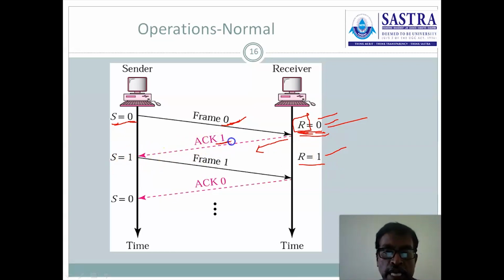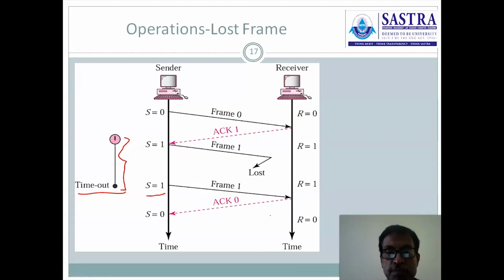Once ACK 1 is received here, the variable S is reset to the next sequence number, S equal to 1, because the sender is receiving a positive acknowledgement. The acknowledgement number is the same number available in S, incremented by 1. Once the sender receives the positive acknowledgement, then frame 1 is transmitted, and so on. In this way, the system behaves in the normal condition.